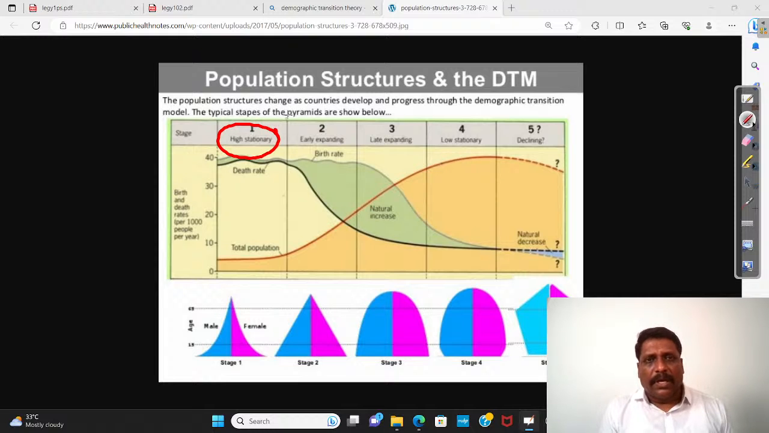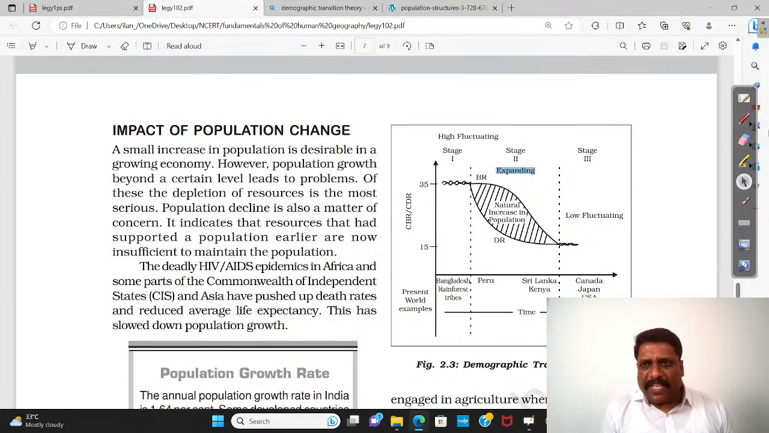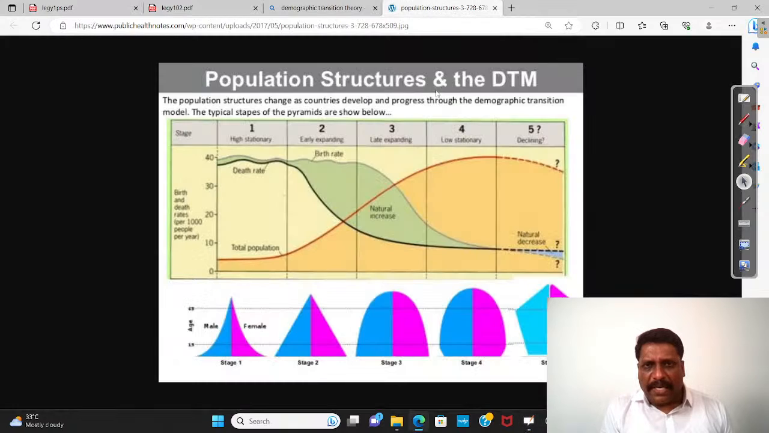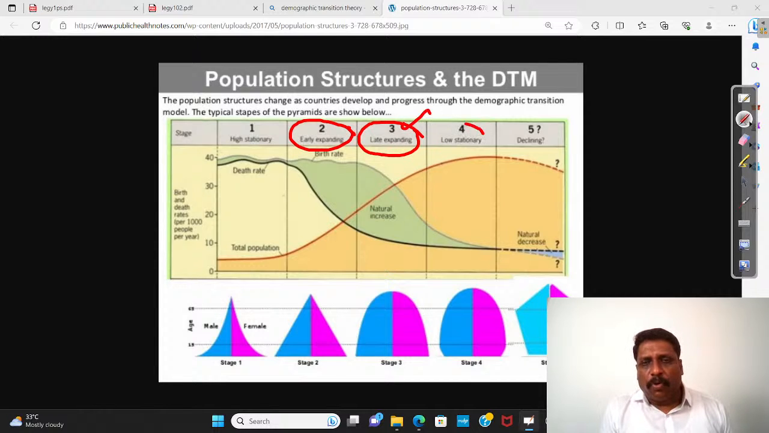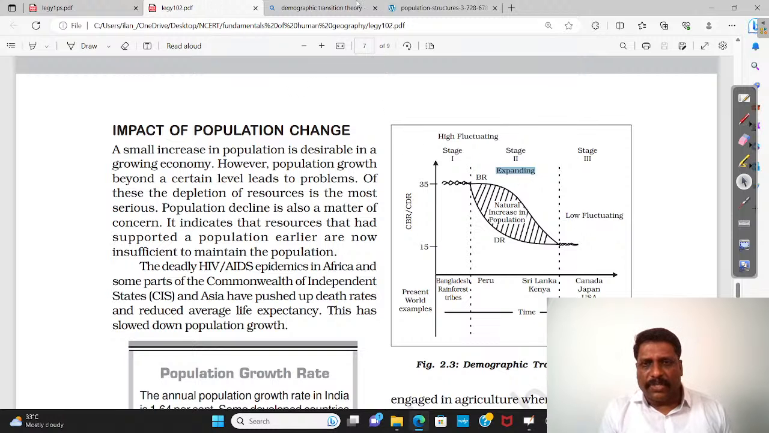Here in NCERT, high stationary is given. Both expanding, only one stage of expanding is given, but here the expanding itself we are dividing into two: one is early expanding and two is late expanding. Then the fourth stage you call them as low stationary, and the fifth stage we call them as decline. Again, in NCERT, decline is not given.